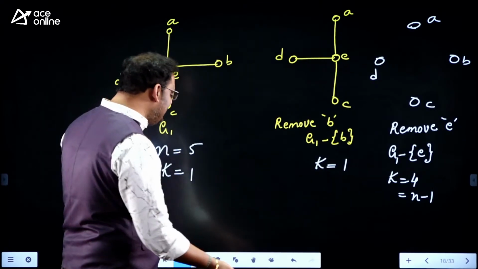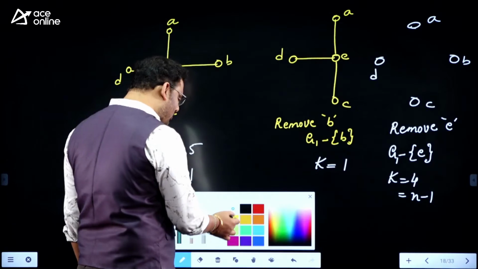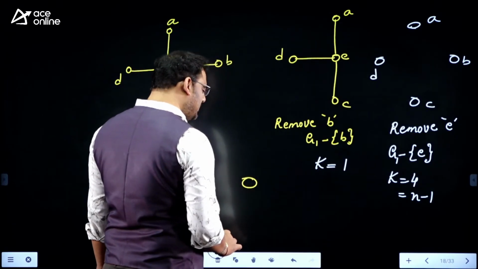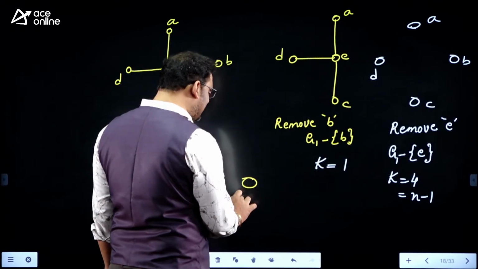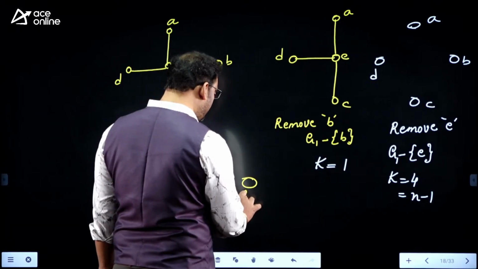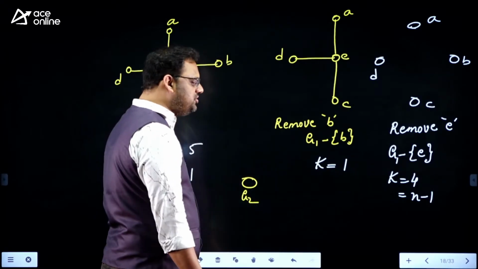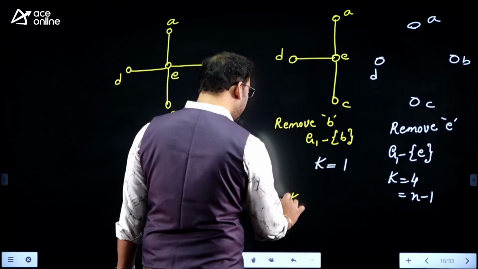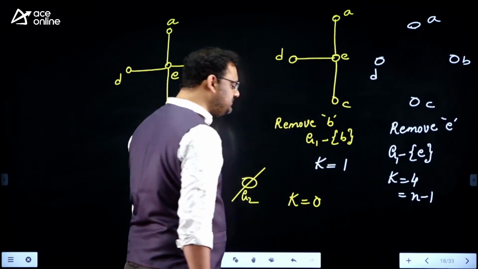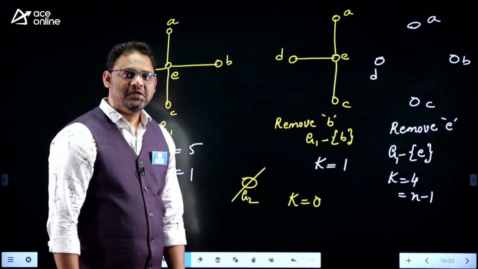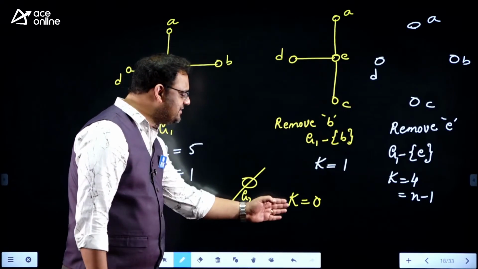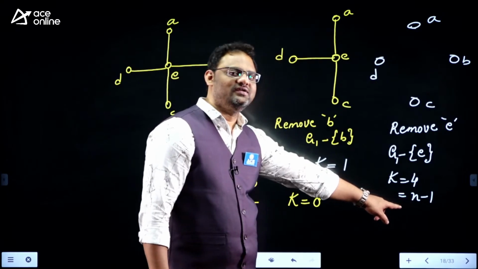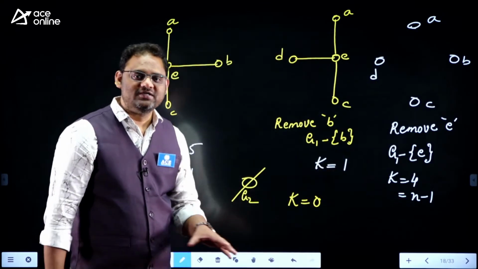Let us suppose the given graph is simply some graph G. Yes, G is an arbitrary graph. At the start of the question they mentioned that it's an arbitrary graph. Second example, G2. If I remove this, then the number of components is nothing, k can be 0. My dear, the min value is k minus 1 and the max value is n minus 1. So the number of components lies between these.